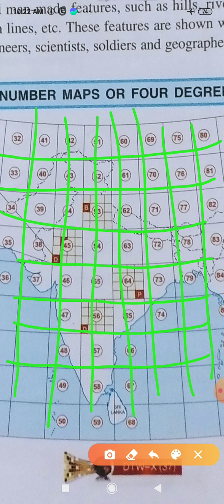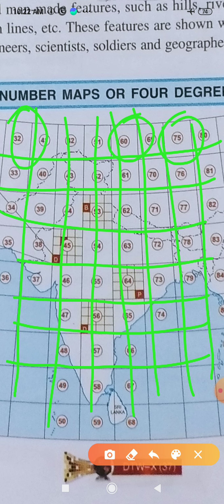They are specially drawn on the map of India in order to divide the places into different segments. This type of thing is called the geographical grid, or the map grid, or the survey grid, or the national grid system. They have divided the whole of India and its neighboring area into so many segments, all serially marked. Each particular region is marked with a number. They are called the index number.